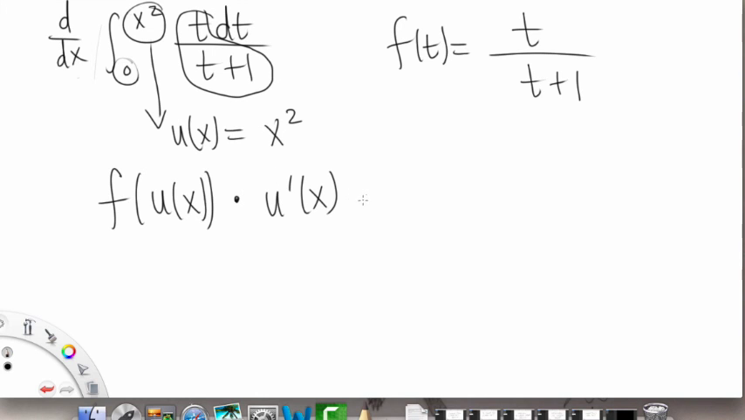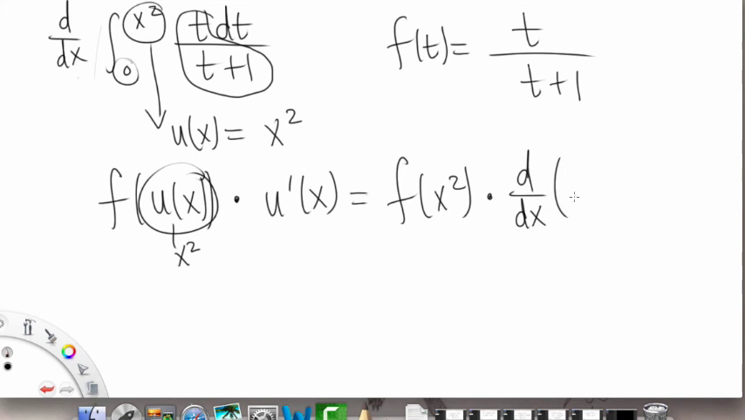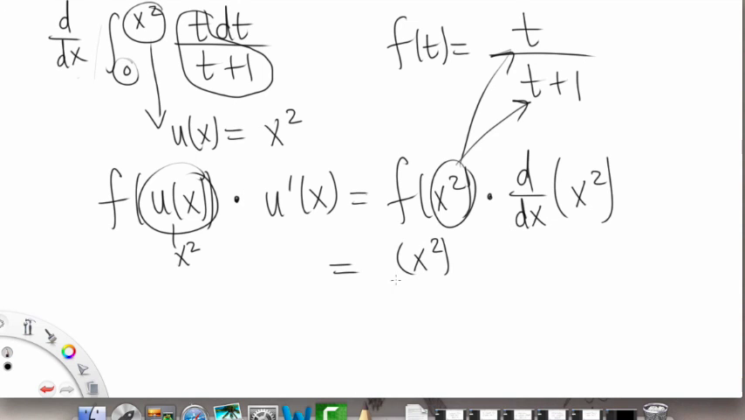So let's plug in our u of x. That's going to be f of u of x, and u of x is x squared, so we want f of x squared times u prime of x, the derivative with respect to x of our u of x, which is x squared as well. Okay, so what does this mean? f of x squared means that we're plugging in an x squared anywhere we see a t in that formula. So we're going to have an x squared on the top and an x squared on the bottom where the t was, right?